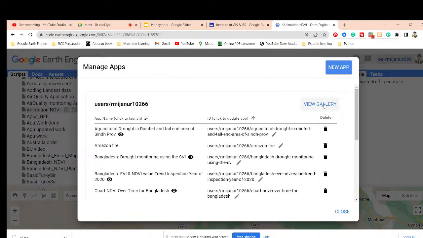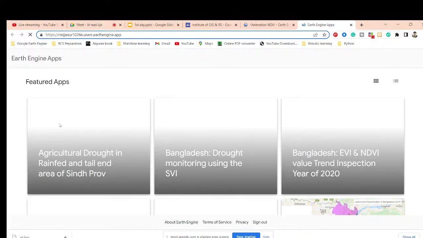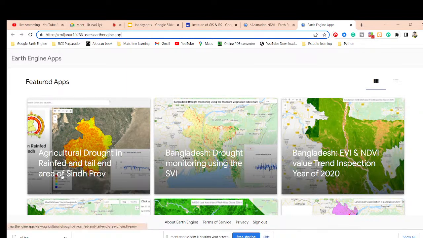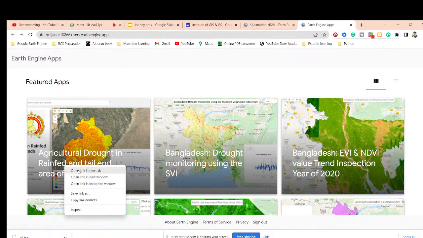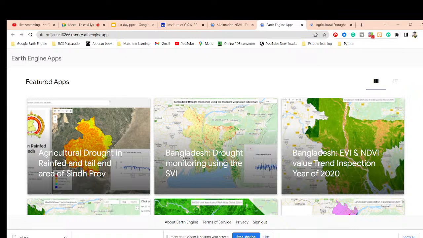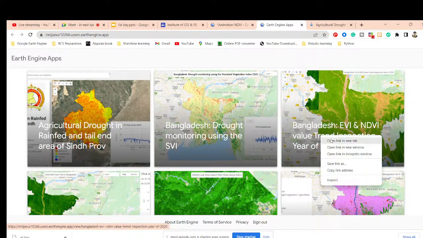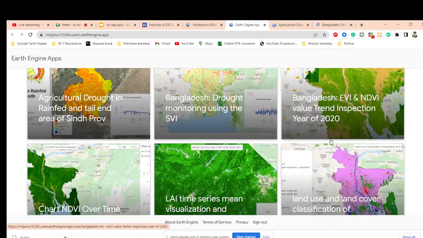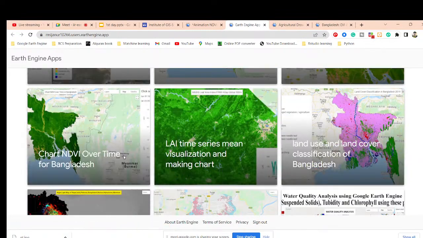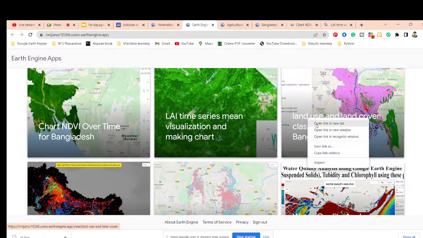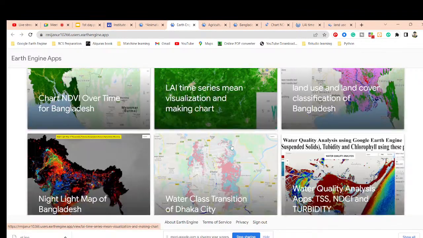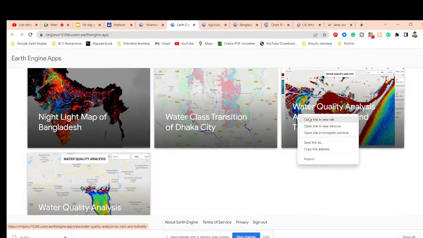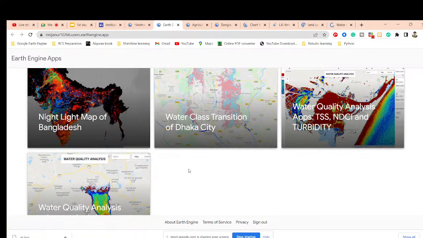So I simply go to my gallery. This is my gallery link. Anyone can go to this link and access all of the web applications which I already created, such as drought monitoring. I simply open that. As well as Bangladesh, you can see EVI and NDVI trend and inspection values we can easily get from here. What is the trend of the NDVI and EVI we can easily observe, as well as a chart of NDVI over the time period of Bangladesh, leaf area index, and also land use, land cover. Basically this is visualization. As well, suppose I open the water quality. Different types of applications you can easily create.